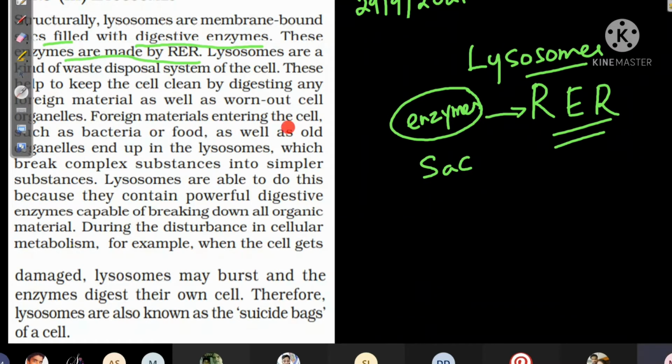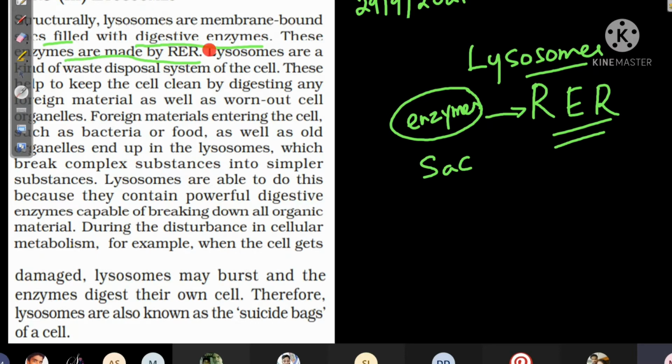So foreign materials that enter the cell, such as bacteria or any food, as well as old organelles, they all will end up in the lysosome. Lysosomes are able to do this cleaning activity because they have powerful digestive enzymes, so they can break down all these materials. And if the cell gets damaged, the lysosome will burst and the enzymes will digest the whole cell. That's why lysosomes are also called the suicide bag of the cell.